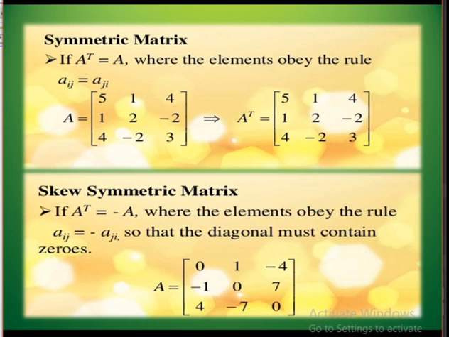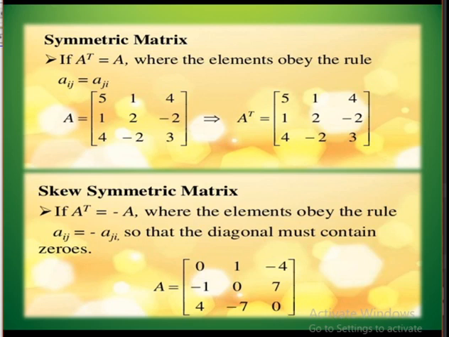Now coming to the symmetric matrix. If A transpose is equal to A, then we call it a symmetric matrix. So when A transpose is equal to A, that is the transpose matrix is equal to the original matrix, then we say that the given matrix is a symmetric matrix.